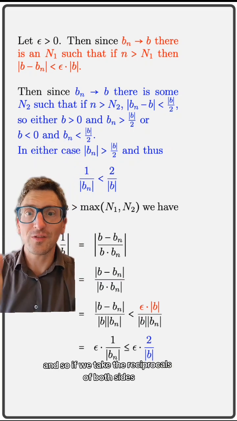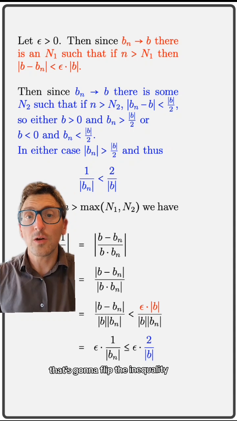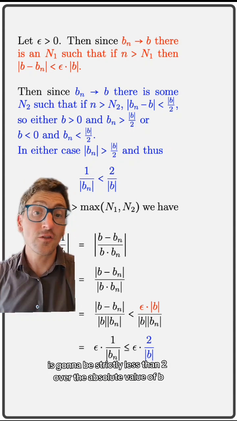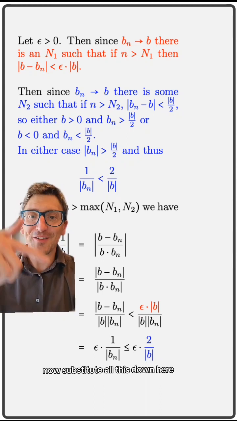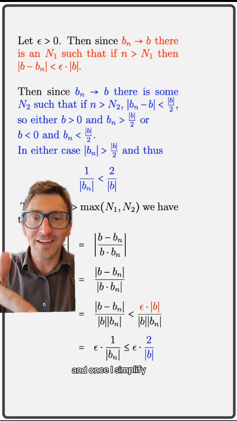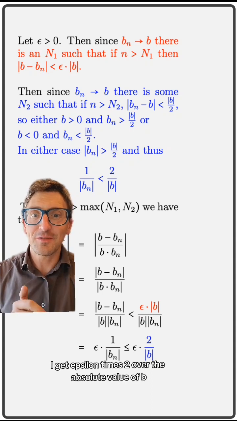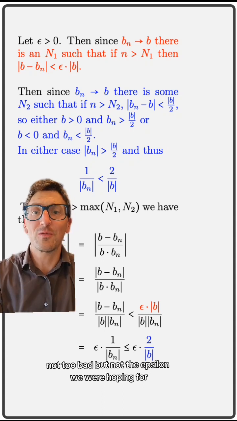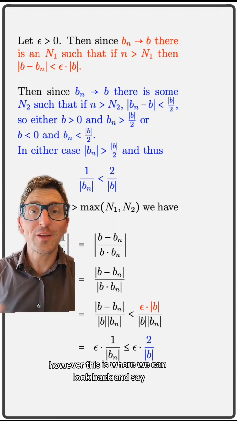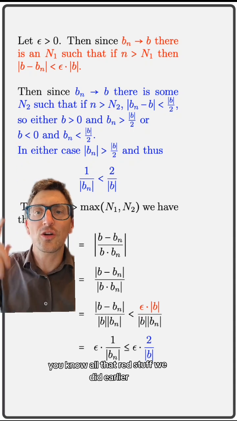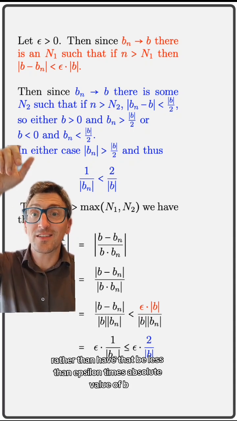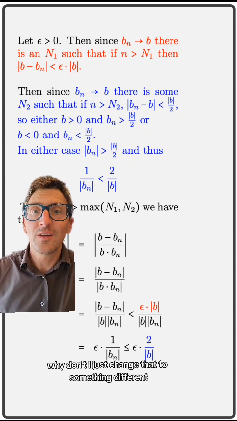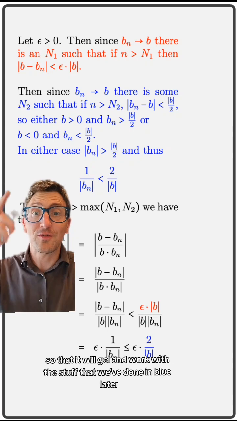And so if we take the reciprocals of both sides, that's going to flip the inequality. We see that 1 over the absolute value of b_n is going to be strictly less than 2 over the absolute value of b. Now substitute all this down here, and once I simplify, I get epsilon times 2 over the absolute value of b. Not too bad, but not the epsilon we were hoping for. However, this is where we can look back and say, all that red stuff we did earlier, rather than have that be less than epsilon times absolute value of b, why don't I just change that to something different so that it will gel and work with the stuff that we've done in blue later?